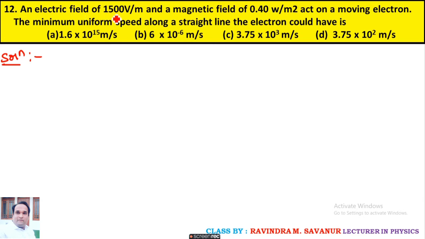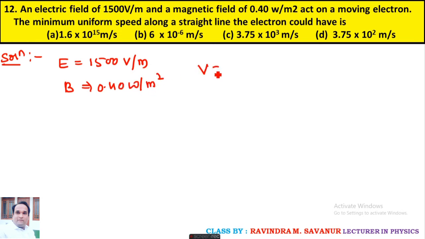That electron has an electric field of 1500 volt per meter and a magnetic field of 0.40 Weber per meter square, and they are asking the velocity. Knowing the electric field and magnetic field, there is a relation between velocity, electric field and magnetic field. That is the velocity selector formula.